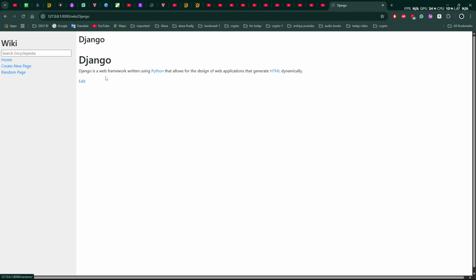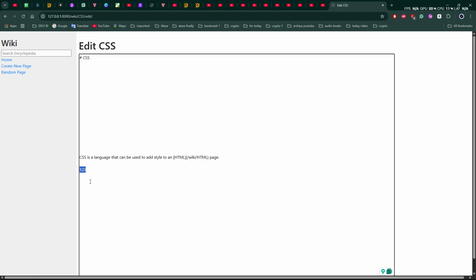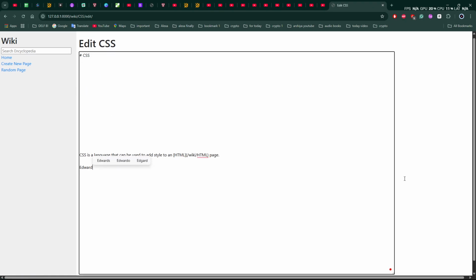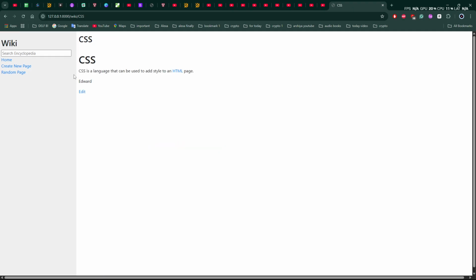And if I want to try the links, yeah, it's working. HTML is working, correct. So we go to home. And CSS is working. If I want to edit it, I just click it and write something, save the changes, and you see that we have the changes.